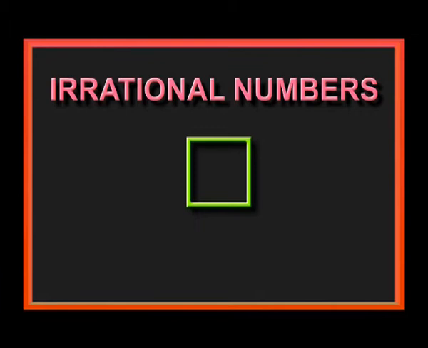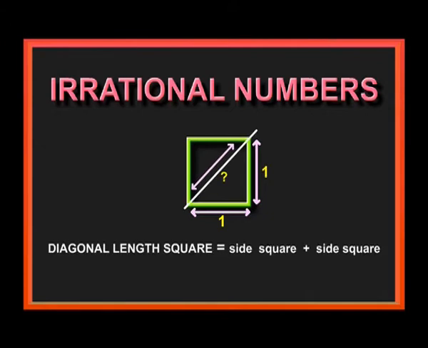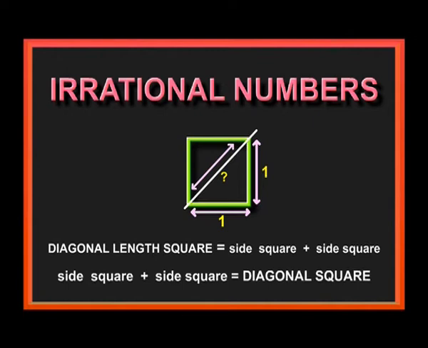You take one square. This side length is 1, this side length is 1. If you draw a diagonal, then diagonal length square is equal to side square plus side square. As per Pythagoras, in a right angle triangle, side square plus side square is equal to diagonal square. The diagonal length we are getting is root 2. Root 2 is not in the form of p by q, where irrational numbers start. I think all of you understood. What you understood, please write it, and again I will review the same.